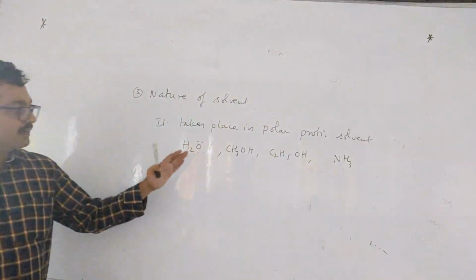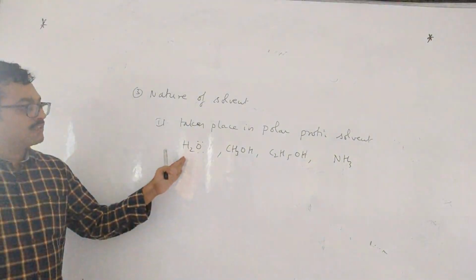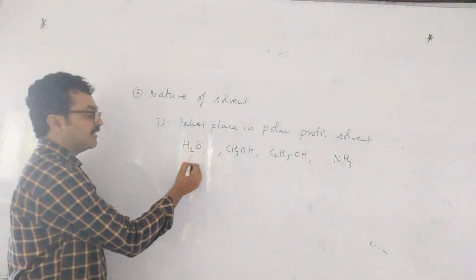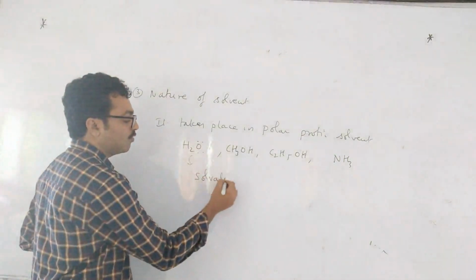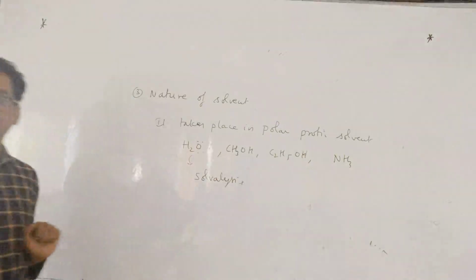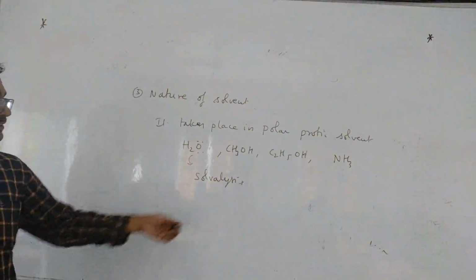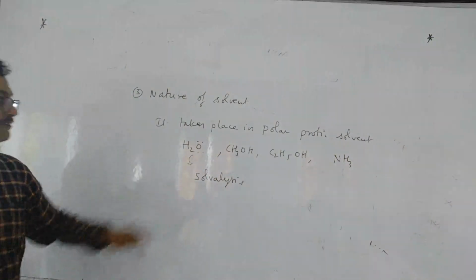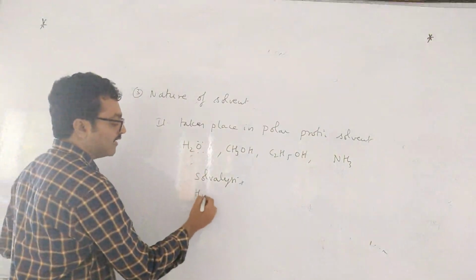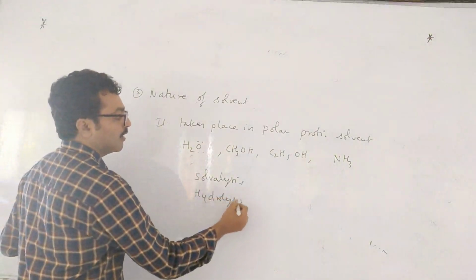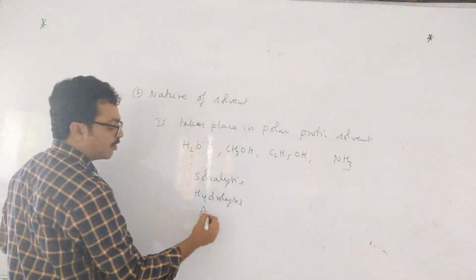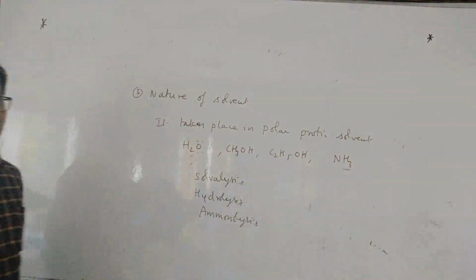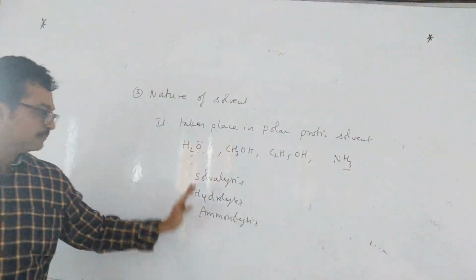If the nucleophile is not there, the reaction also takes place. Without a nucleophile also the reaction takes place, and that reaction is called what? Solvolysis. SN1 reaction takes place without a nucleophile also. Means the solvent itself can act as a nucleophile. Then you call the reaction solvolysis. If water is the nucleophile, you say hydrolysis. If ammonia is the nucleophile, you say aminolysis. And if acetic acid is the nucleophile, acetolysis, like that. Simply remember solvolysis.